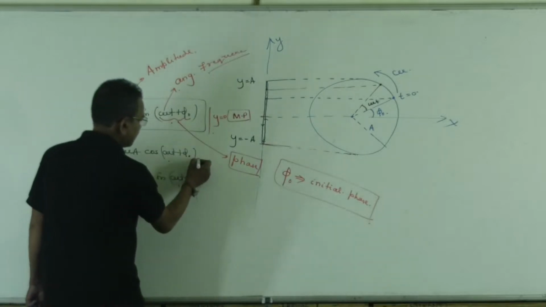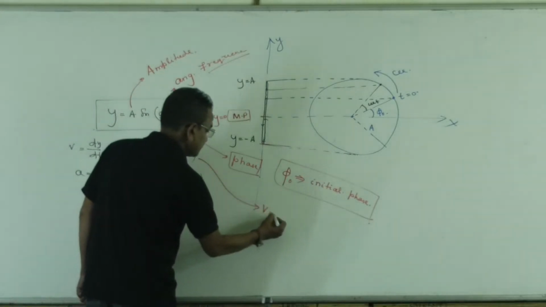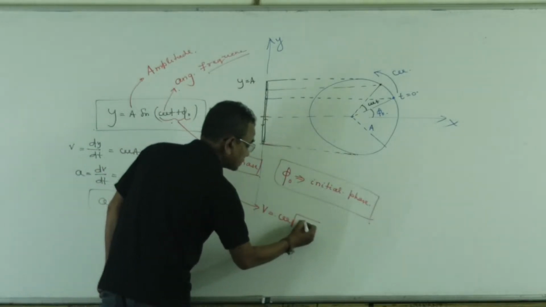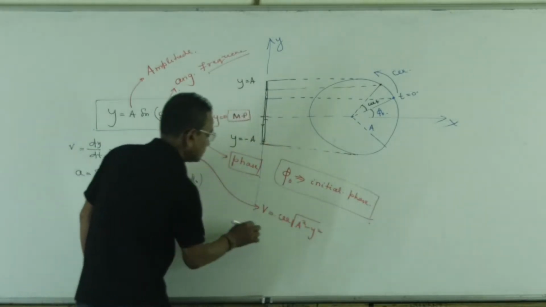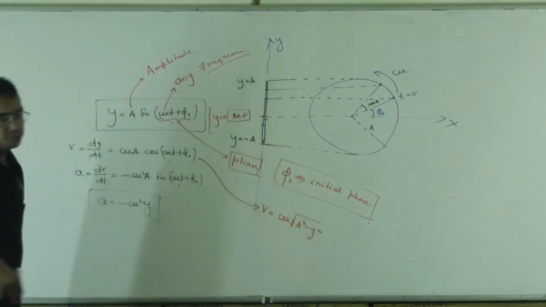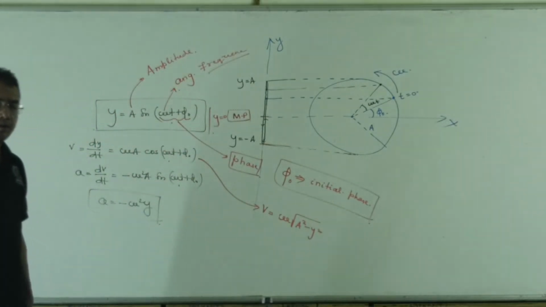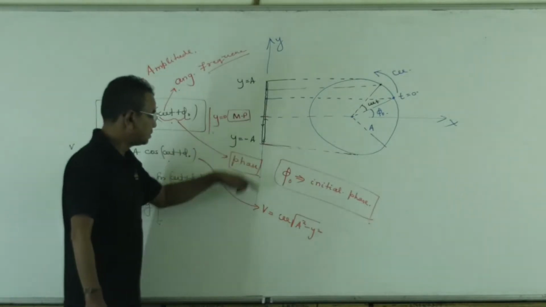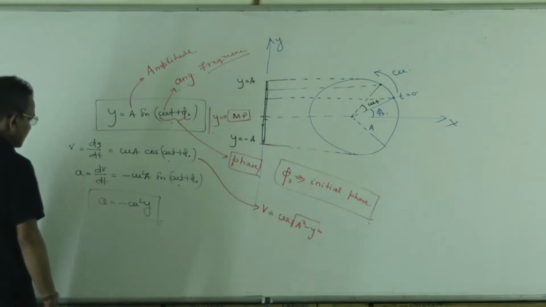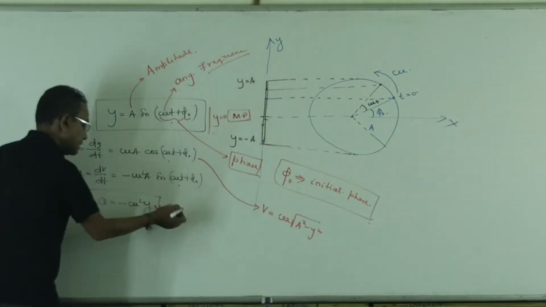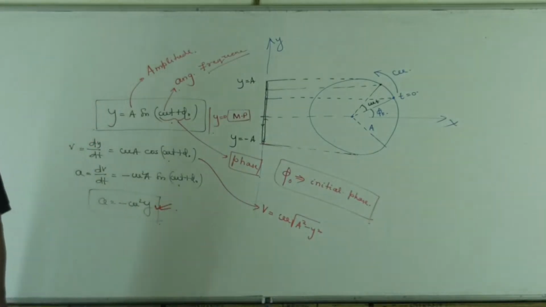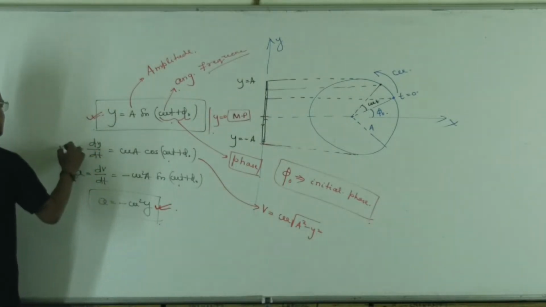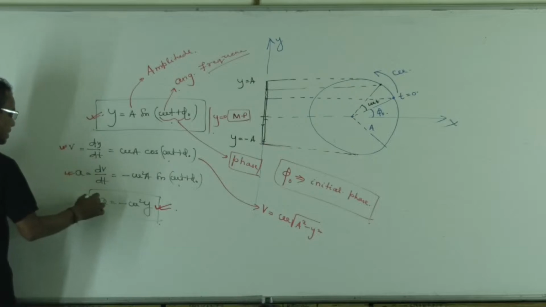And this velocity can be written as omega root over of A square minus y square, where y is the position of the particle with respect to the mean position, because in this case the mean position is at y equal to 0. And the acceleration is written as minus omega square y. All these equations can be called the general equations of simple harmonic motion.